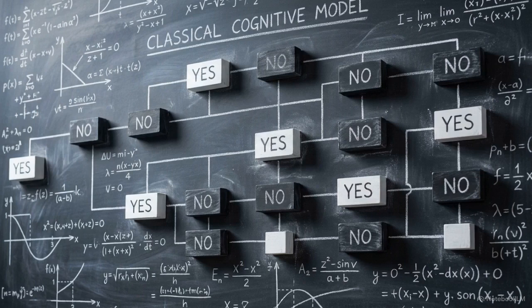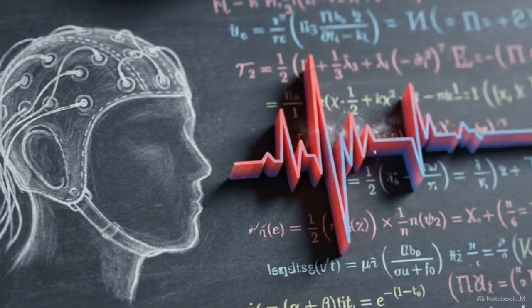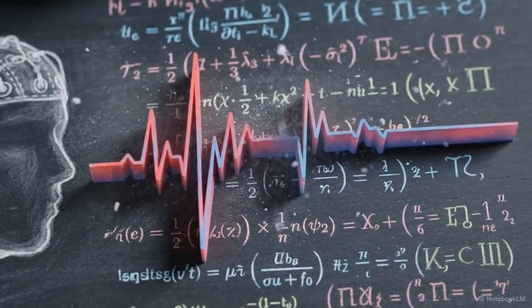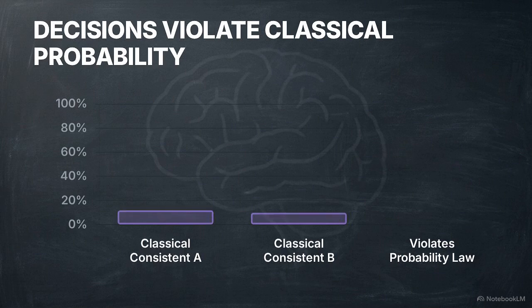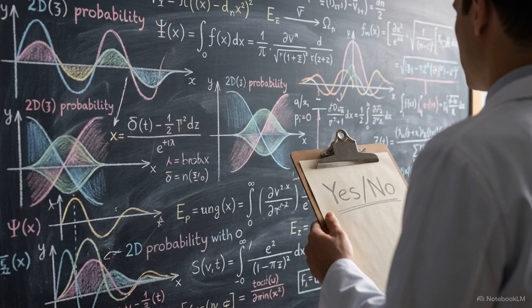We have a problem with how we model the human mind. For decades, cognitive science and AI have relied on classical probability and binary decision trees. But when faced with moral dilemmas, high stress, or deep uncertainty, human behavior breaks those classical models. The math proves it. In controlled experiments testing choices in moral scenarios, 78% of participants make decisions that violate the classical law of total probability. A binary system simply cannot account for that level of contradiction.